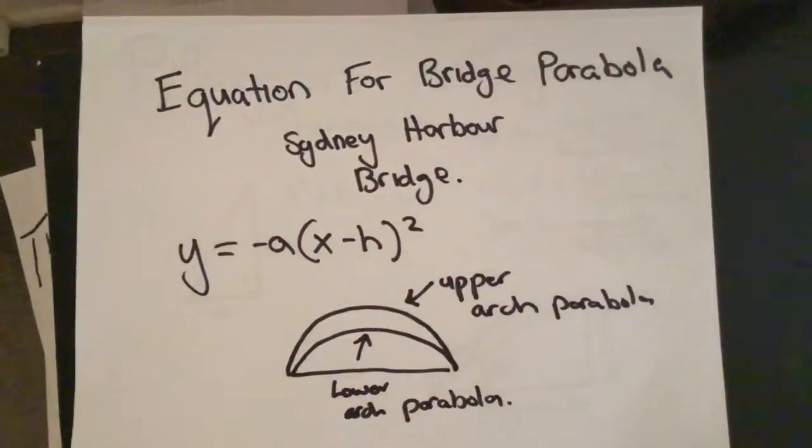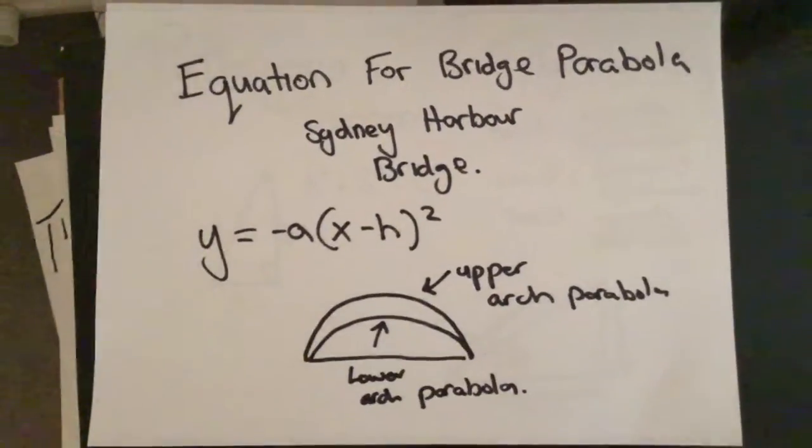Lastly, but most definitely not least, is the equation for bridge parabola. This is the most complex out of the mathematical applications written about in this report. This equation is perfectly shown in the Sydney Harbour Bridge, as it defines both the lower arch parabola and the upper arch parabola, which are calculated to provide strength of a bridge using mathematical formulas. I'll show you an example of this equation right after, which helps you understand what they've done when building the Sydney Harbour Bridge. Here is the equation for bridge parabola.